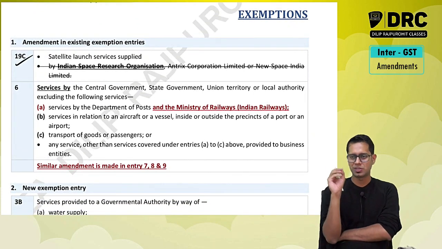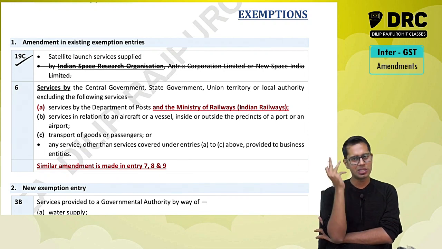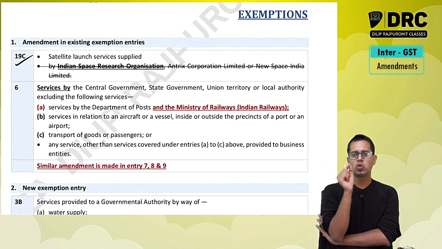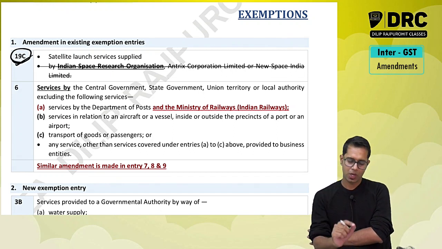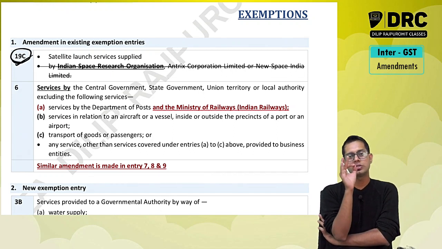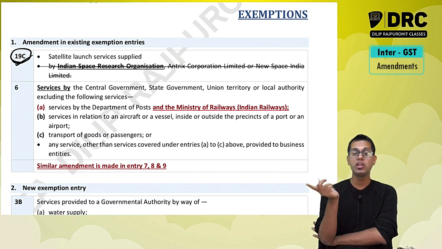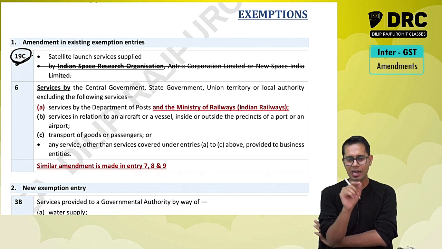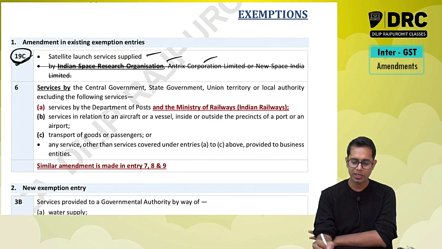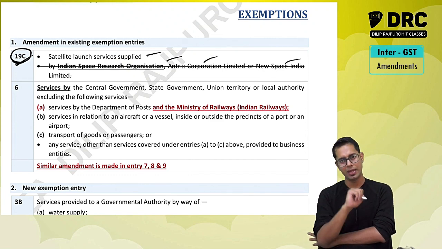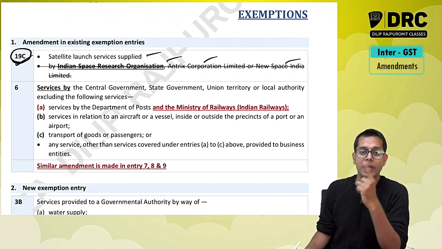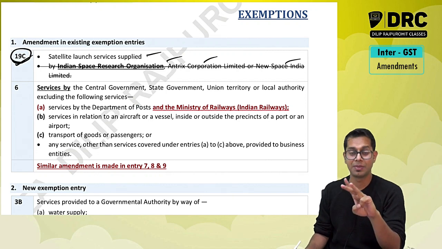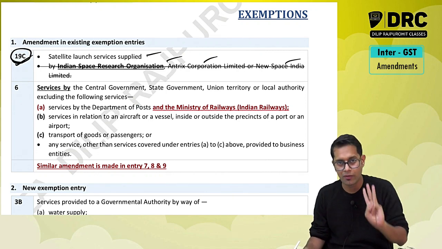Amendment in existing exemptions. There are some existing exemptions in which they have made an amendment. You remember there was one entry, entry number 19C, which talks about satellite launch services. What did this entry used to say? Satellite launch services supplied by ISRO, Antrix Corporation Limited or New Space India Limited is exempt. This is what is written in your book also, if you have your material.